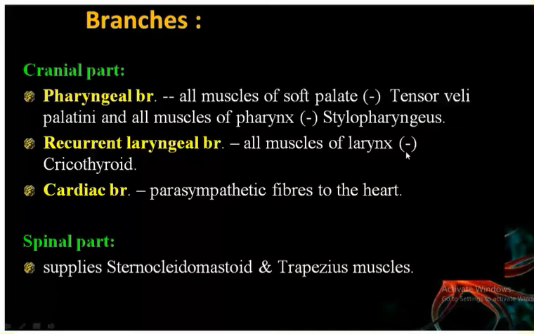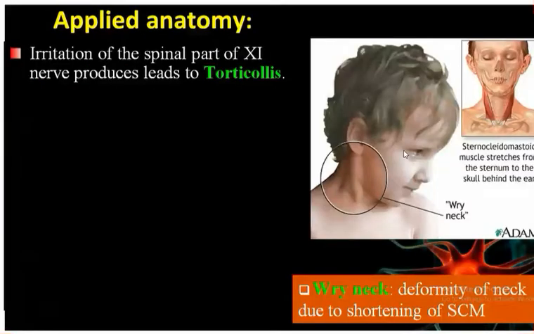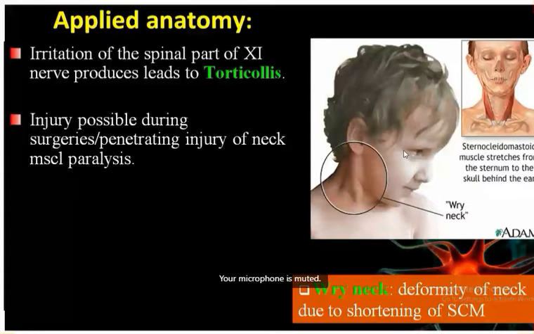So next is the applied anatomy of the accessory nerve. Whenever there is irritation of the spinal part of the accessory nerve, that will lead to torticollis. Torticollis is spasmodic contraction of the sternocleidomastoid muscle and the trapezius. So if there is a painful contraction of the sternocleidomastoid muscle and trapezius, that is known as torticollis.